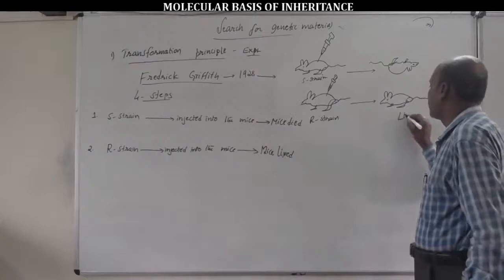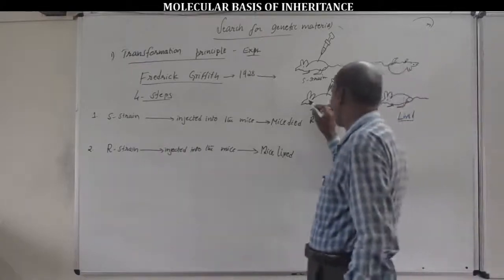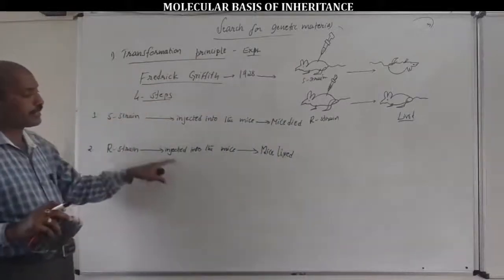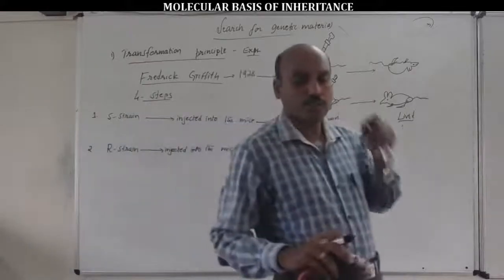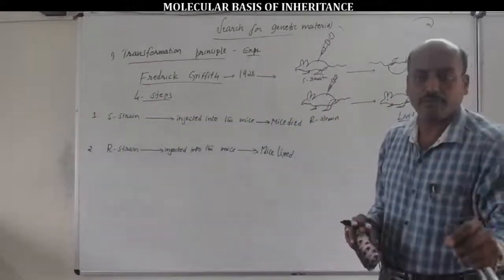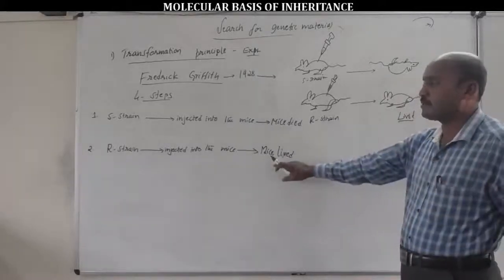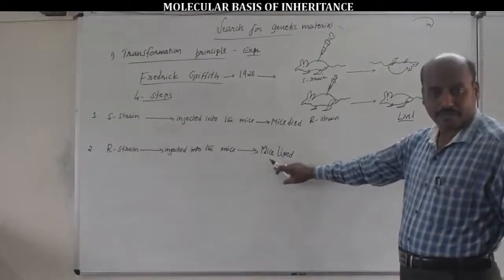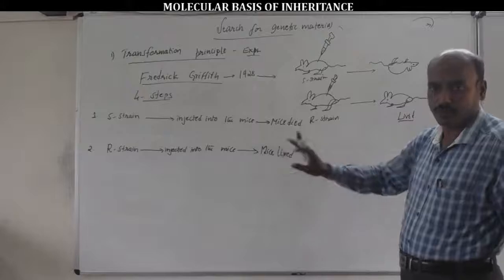Listen here. Mice survive. So, R-strain bacteria were injected into the mice. Mice alive due to absence of pneumonia. This is because R-strain bacteria is the avirulent bacteria, healthy bacteria, due to absence of capsule.